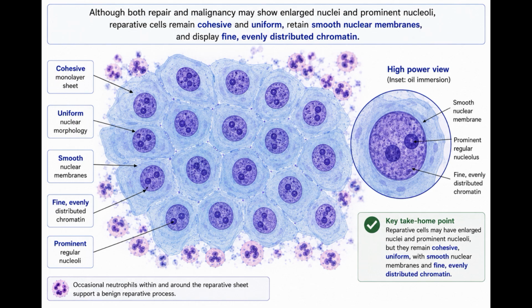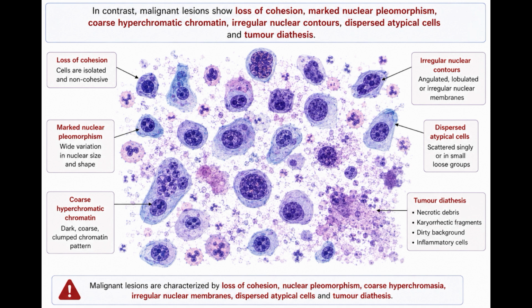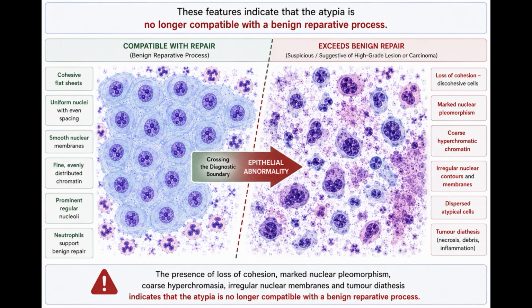Although both repair and malignancy may show enlarged nuclei and prominent nucleoli, reparative cells remain cohesive and uniform, retain smooth nuclear membranes, and display fine, evenly distributed chromatin. In contrast, malignant lesions show loss of cohesion, marked nuclear pleomorphism, coarse hyperchromatic chromatin, irregular nuclear contours, dispersed atypical cells, and tumor diathesis. These features indicate that the atypia is no longer compatible with a benign reparative process.